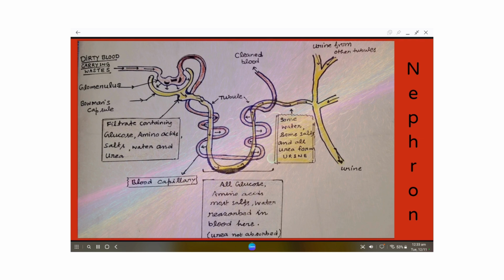Dirty blood carrying waste enters the glomerulus, and here the blood gets cleaned. During filtration, the blood containing glucose, amino acid, salt, urea and water, all these things pass through the Bowman's capsule and enter into the tubules.